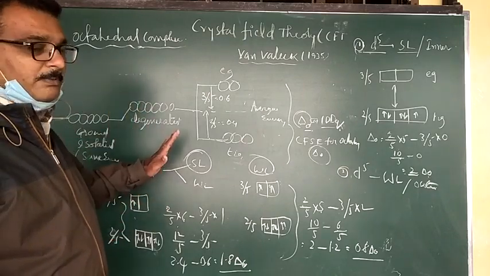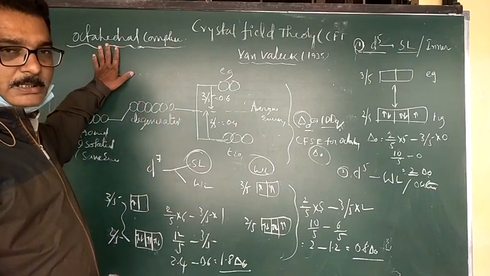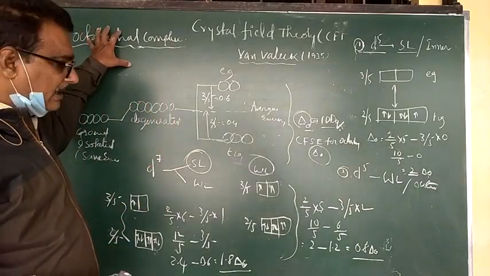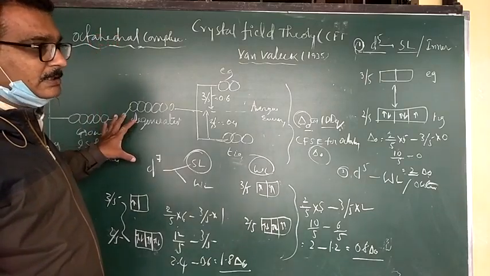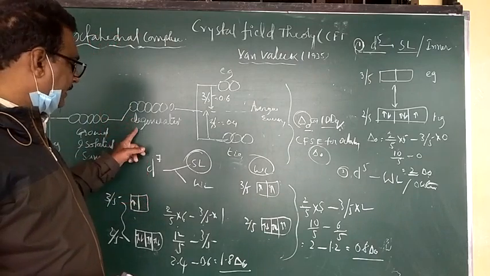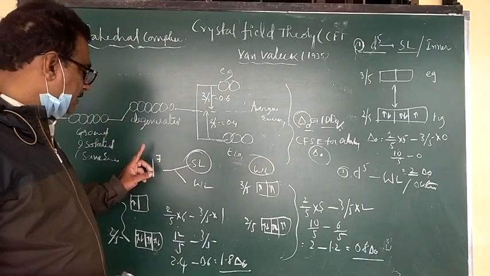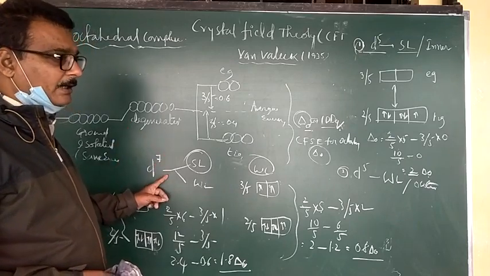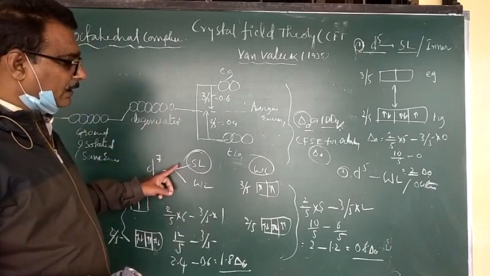Today we covered the postulates of crystal field splitting energy, which are applied to octahedral complexes. Next come tetrahedral complexes. In octahedral complexes, we learned how to calculate the crystal field splitting energy for weak and strong ligands, whether inner or outer complexes.